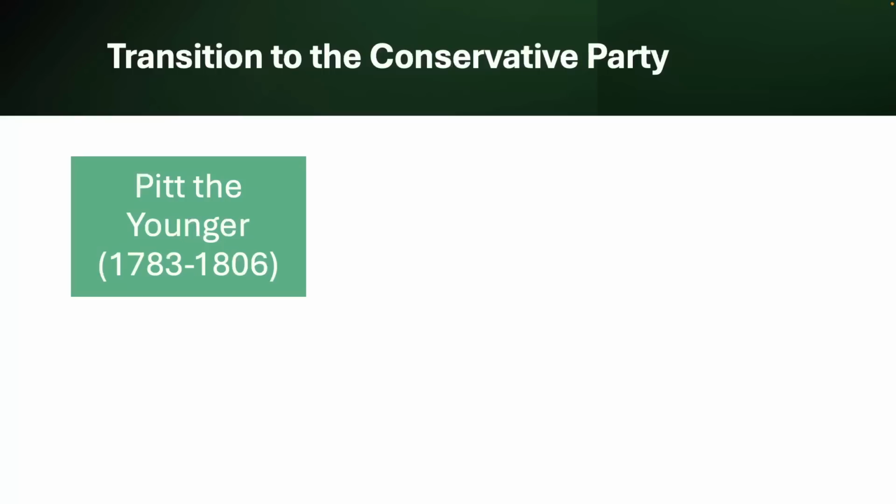And William Pitt the Younger is often considered to be a key figure in the process of transition of the Tory party into the modern Conservative Party that we know it today. He, for example, advocated for fiscal conservatism, for a strong central government, as well as an expansionist foreign policy. Think about the context of the British Empire during this time as well.